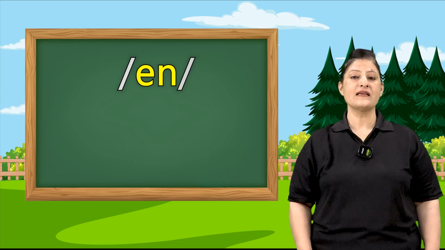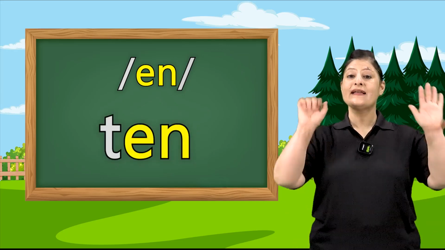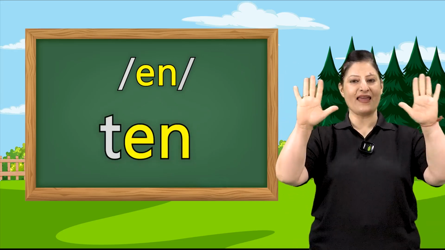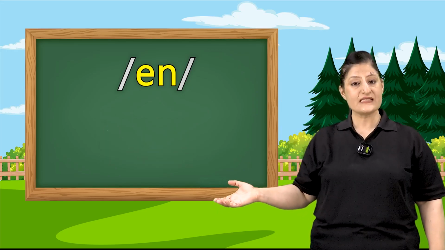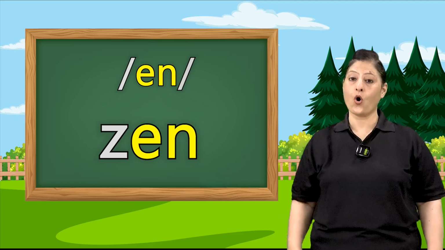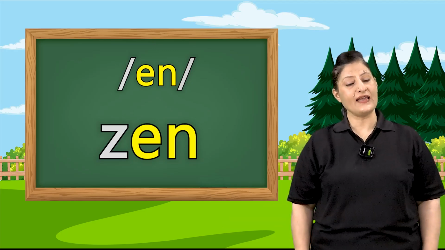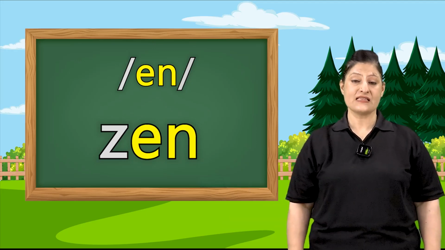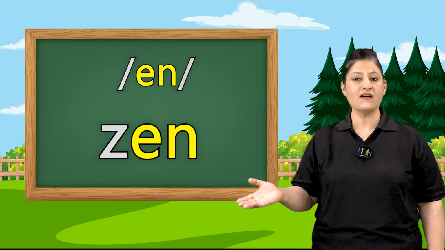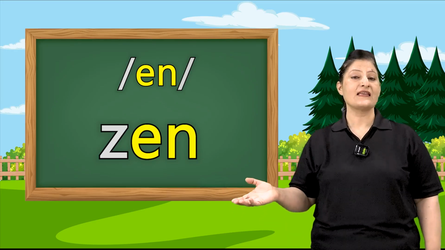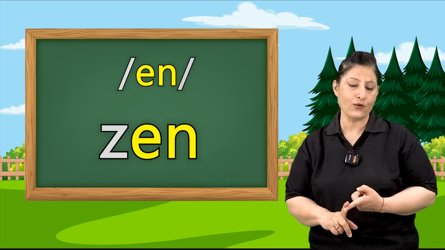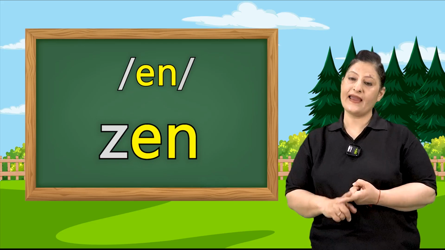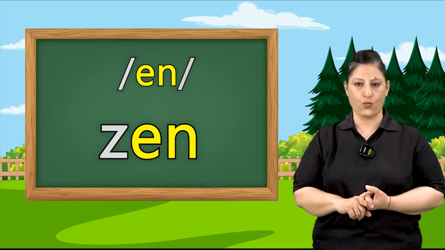Then comes T-E-N, ten. And the next one is Z-E-N, which says Zen. Very good, children. We have learned about N words, ed words and egg words.